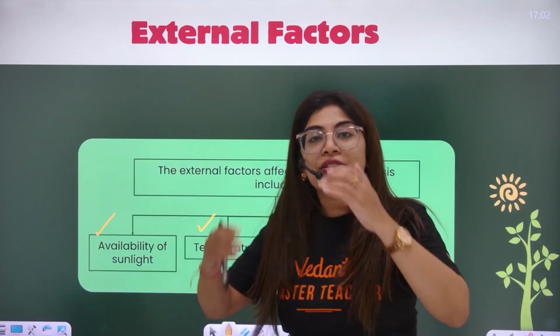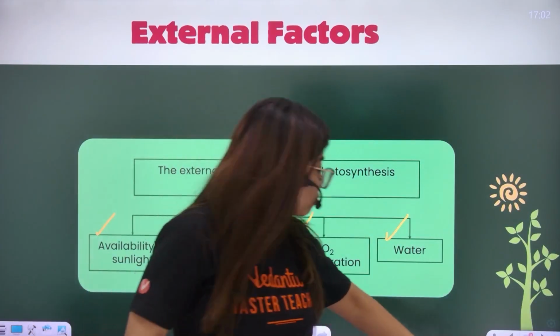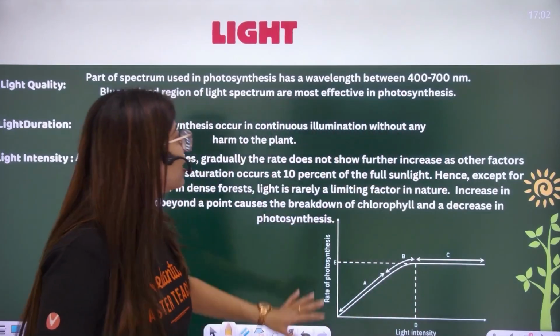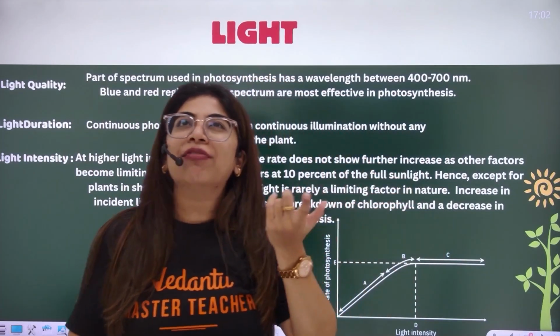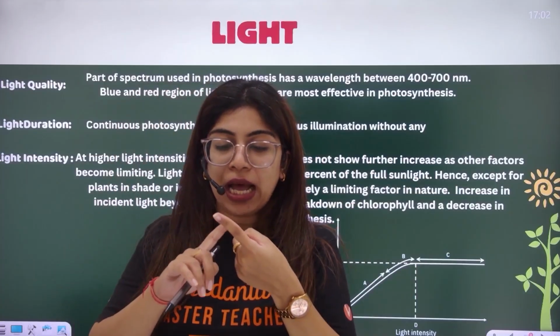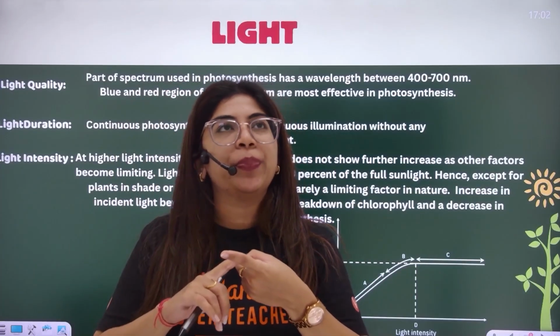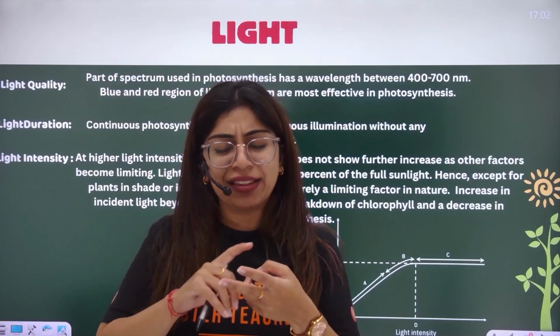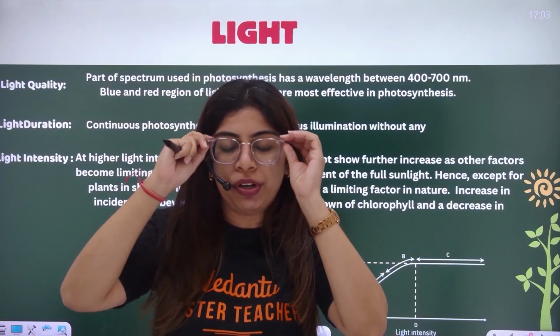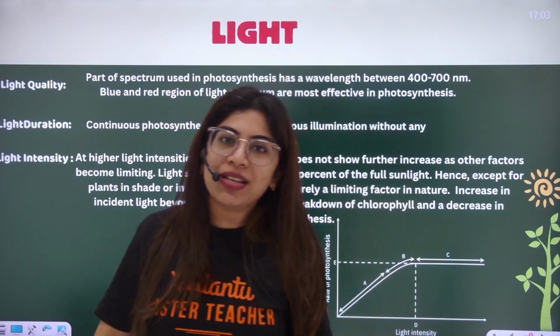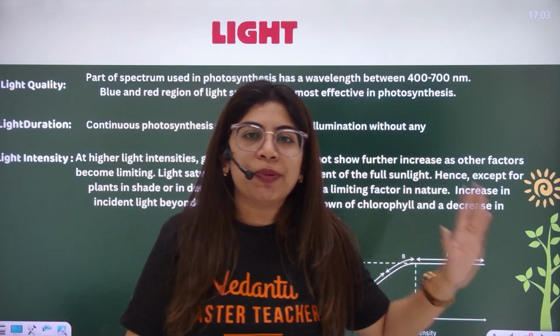So these are a list of external and internal factors which affect the process of photosynthesis, and we're moving to the first factor, which is light. So we'll be dealing with, I think, light, carbon dioxide, temperature, water. I think these are the only 4 factors we would be dealing with, if I'm not wrong. And once we're done with these 4 factors, the chapter is over.